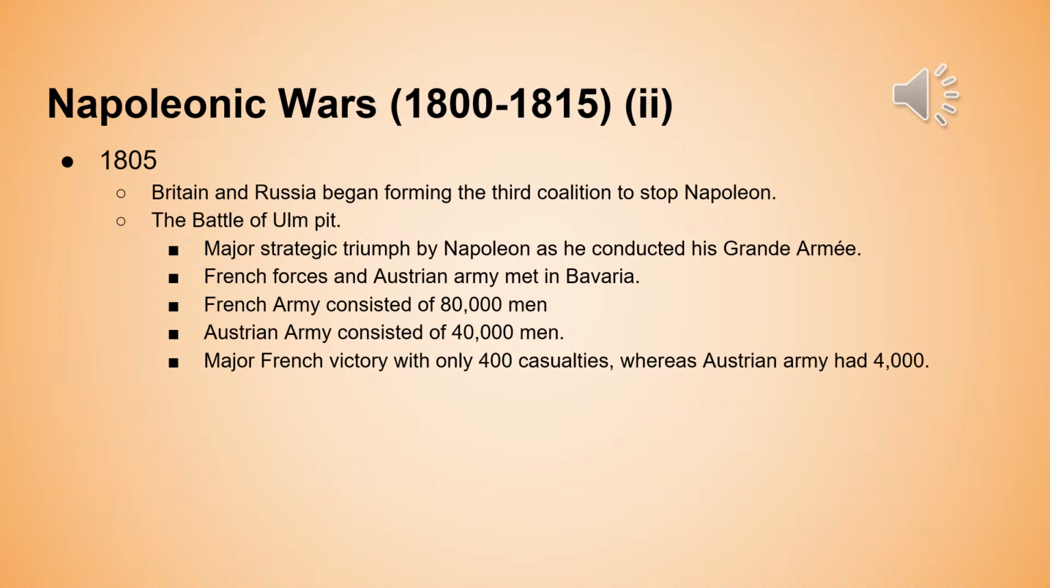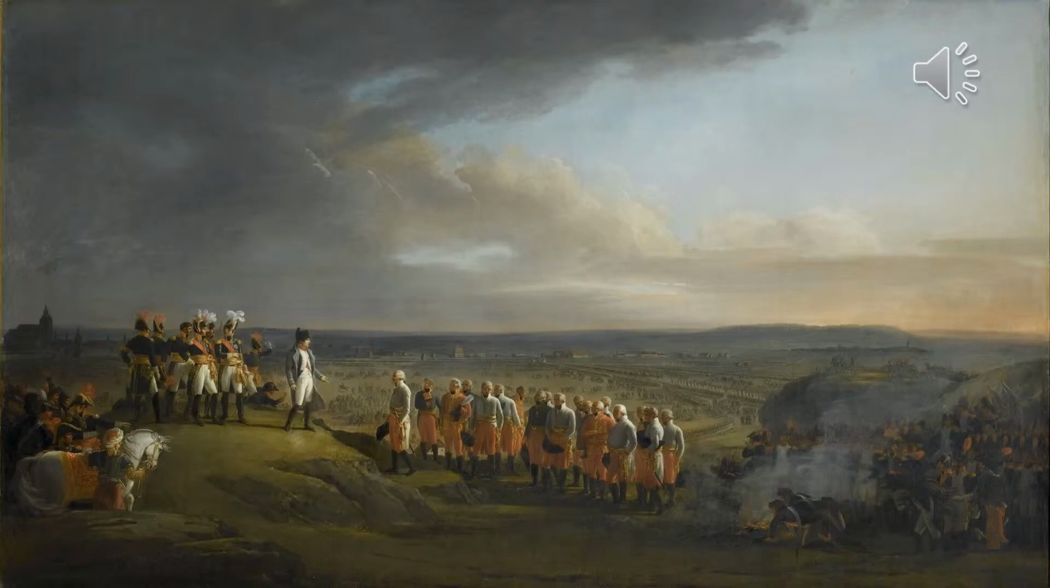And this is where French forces and the Austrian army met in Bavaria, which is a region in Germany. And the French forces consisted of 80,000 men, whereas the Austrian army consisted of 40,000 men. And this was a major French victory, as Napoleon had only suffered 400 casualties, whereas the Austrian army had suffered 4,000.